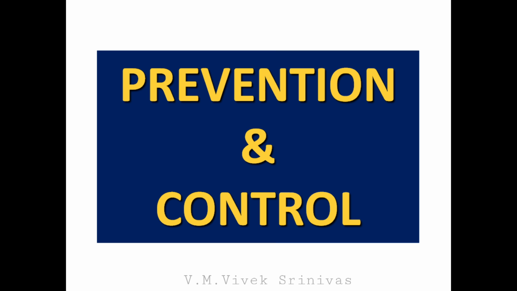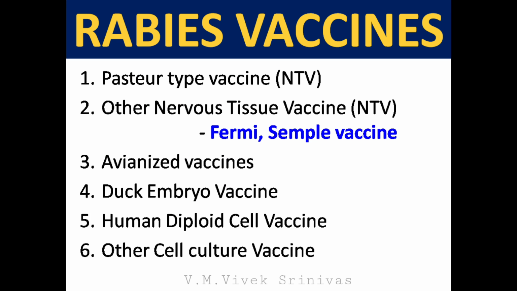Prevention and control. Before going into the preventive and control measures, we will discuss in detail about the rabies vaccines used over different years. These are the rabies vaccines used over different timelines, starting with the first, the Pasteur-type vaccine. Other nervous tissue vaccines like FERMI and SEMPLE vaccine. Avianized vaccines. Duck embryo vaccine. Human diploid cell vaccine. And other cell culture vaccine.